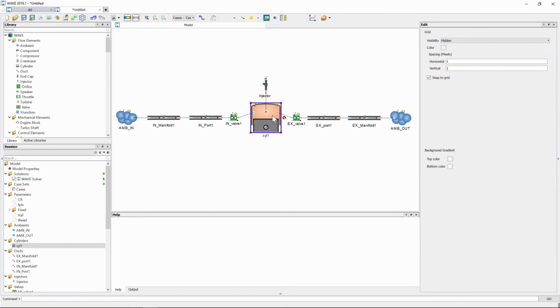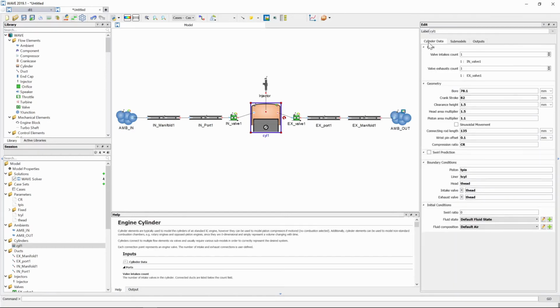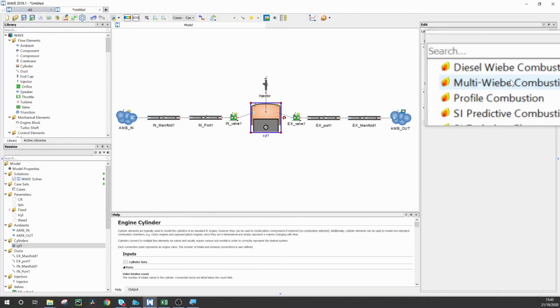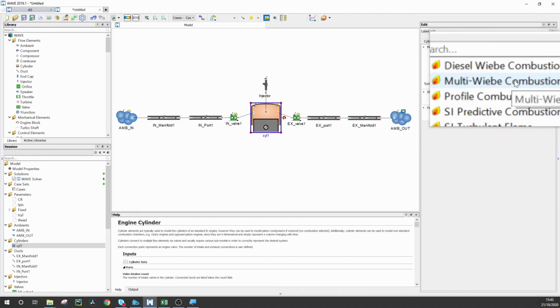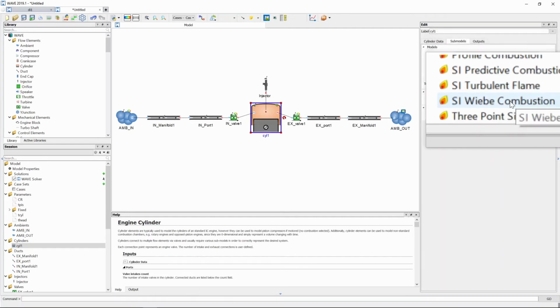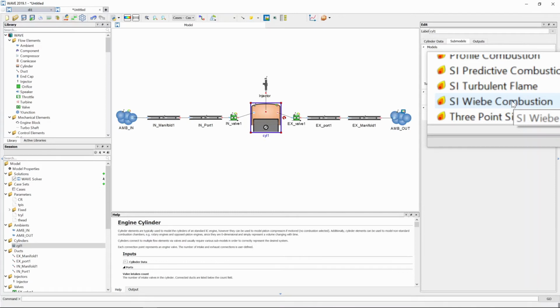Next up is our cylinder. So we've already populated the majority of the cylinder data. Now we're going to move on to the submodel. Here in the submodels, we are going to specifically look at our combustion submodel, which we need to add. So we're going to press the green plus button, and here it lists all the different combustion models: diesel WEIBE combustion, multi-WEIBE combustion, profile combustion, and then our SI WEIBE combustion, which we've used previously.